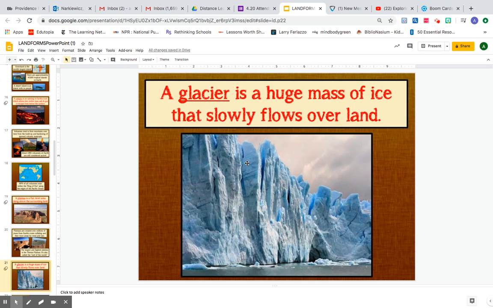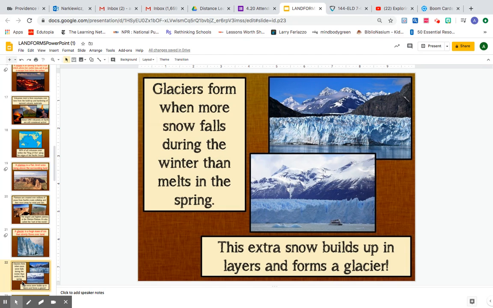A glacier is a huge mass of ice. This is what a glacier looks like. If you've ever seen Titanic, you've seen glaciers and icebergs. Glaciers form when snow falls during the winter and melts in the spring.